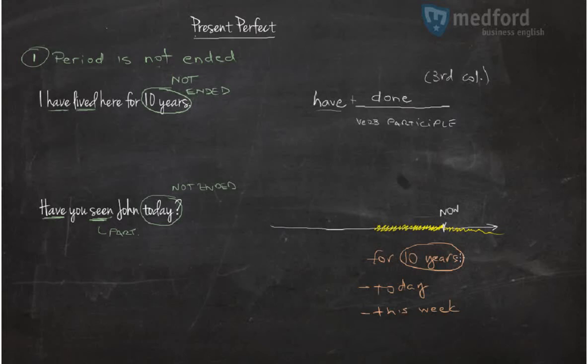You can also say, I have done my homework since I started working. So this is the start, since I started work. But the end, we don't know. The moment when this period will be ended, we don't know, or is in the future.